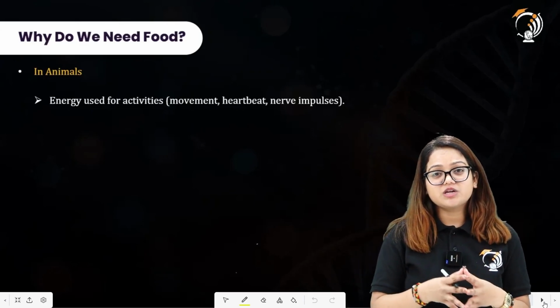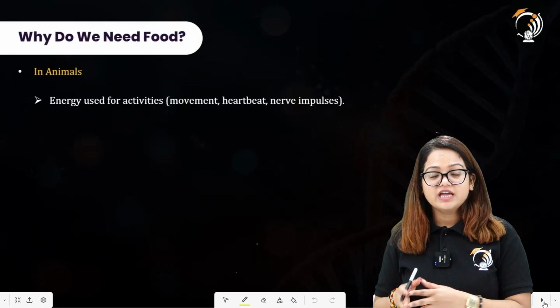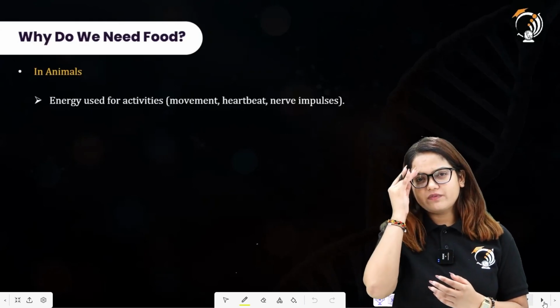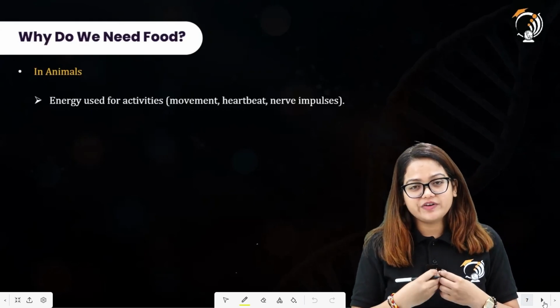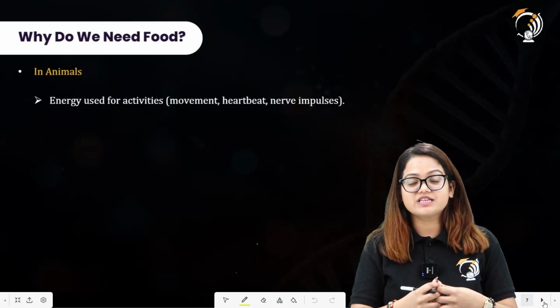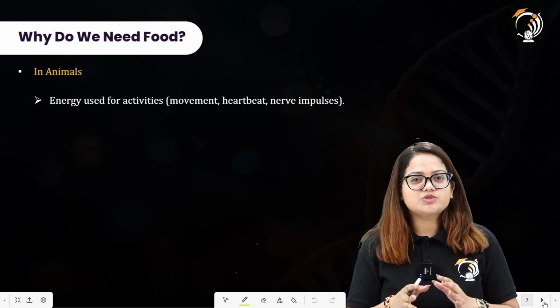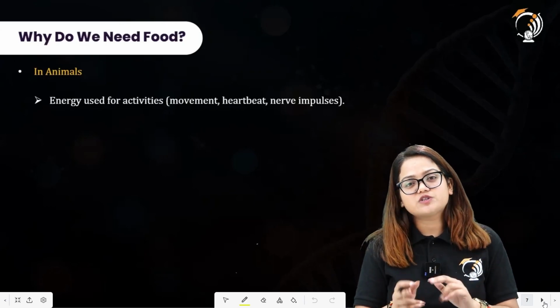But animals change their place from one place to another in order to have a shelter, in order to find prey for their food. All right. So in order to find food, in order to find a mate for the reproduction process, they move from one place to another, and movement requires energy. So energy is utilized in the process of movement also.